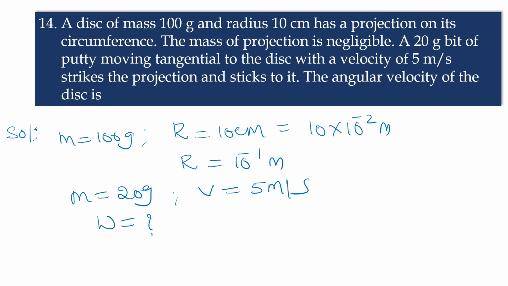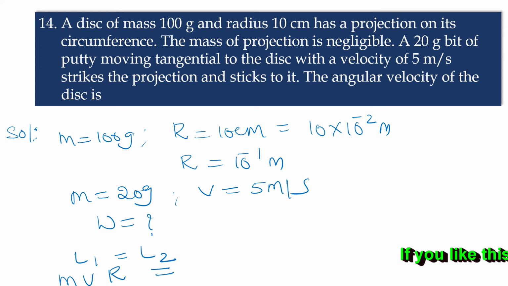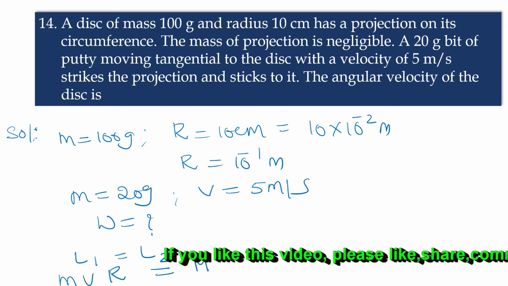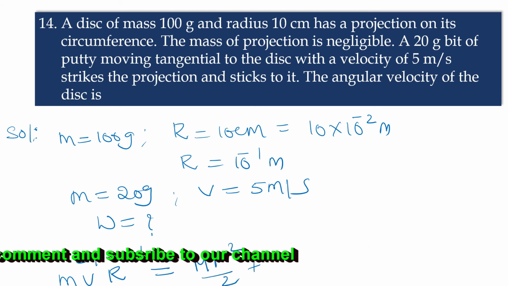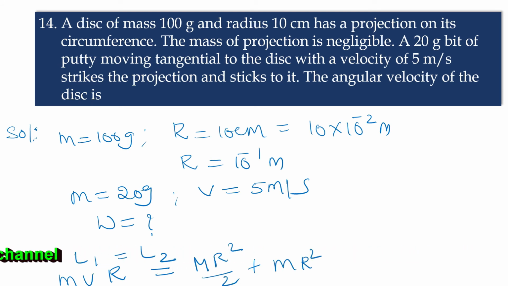equal to, we have to calculate. L1 is equal to L2. Now L1 is nothing but mvr, so that is equal to M r square by 2 plus m r square of omega.